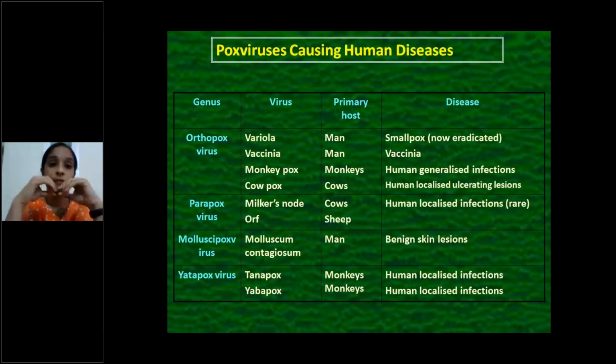Next, classification of pox viruses. Pox viruses causing human disease. We have so many viruses. Some cause infections in humans and some in animals or birds. Some viruses cause infection in both humans and animals. Among all these, the important ones for you are variola, vaccinia and molluscum contagiosum. These three viruses are important for you.